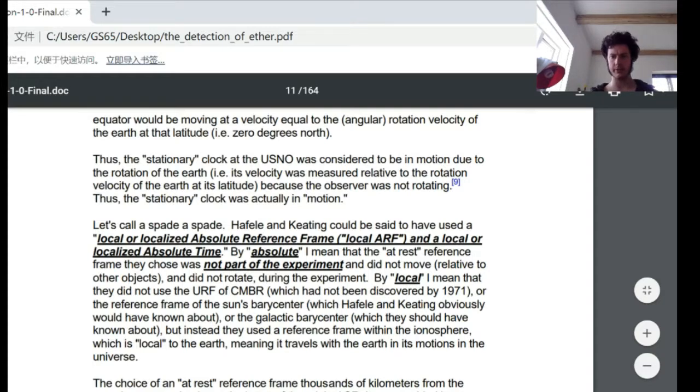Hafele and Keating could be said to have used a local or localized absolute reference frame, local ARF, and a local or localized absolute time. By absolute, I mean that the at-rest reference frame that they chose was not part of the experiment and did not move relative to other objects.